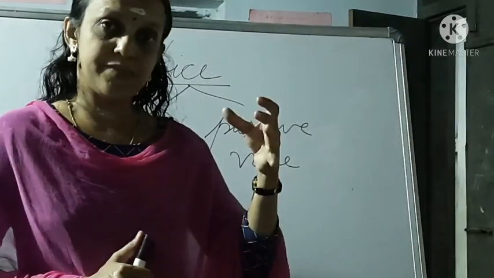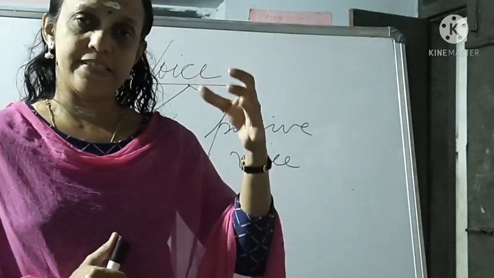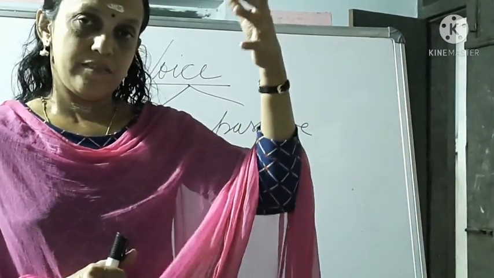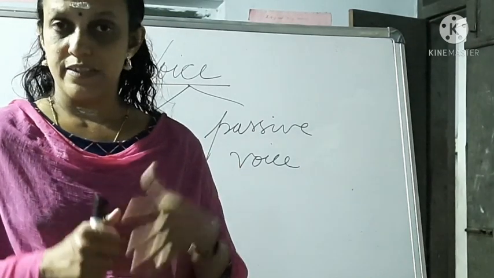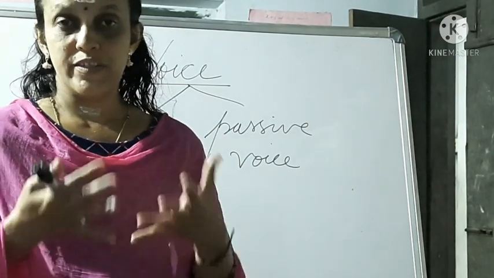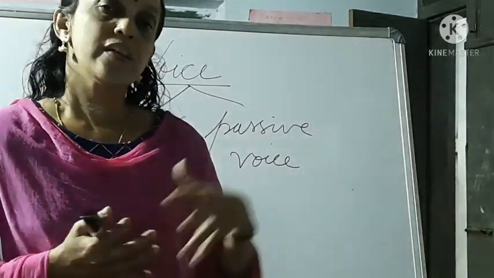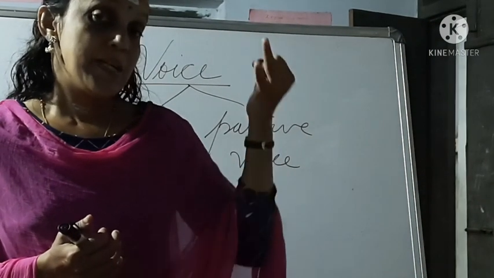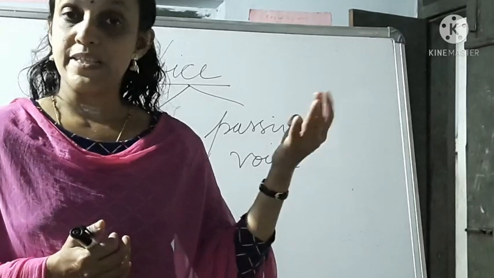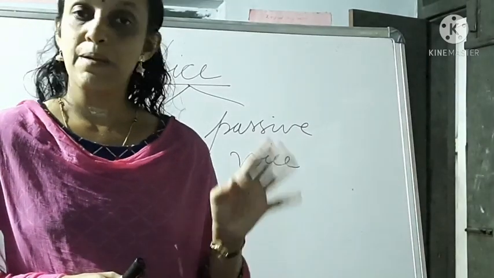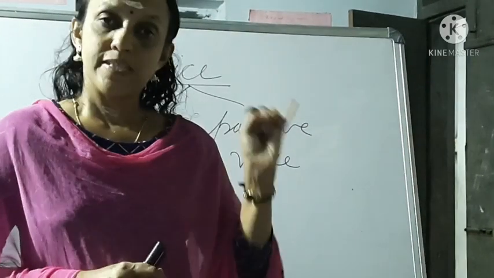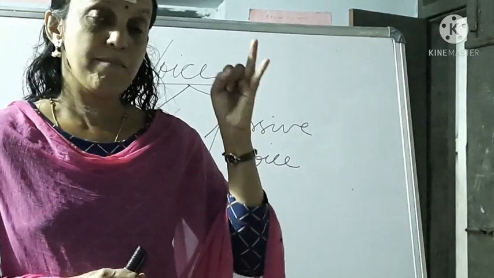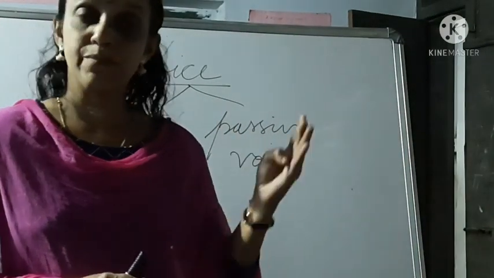So each tense, that is present tense, they have four types of categories. They are simple present, present continuous, present perfect, and present perfect continuous. Same way, past tense also: simple past, past continuous, then past perfect and past perfect continuous.